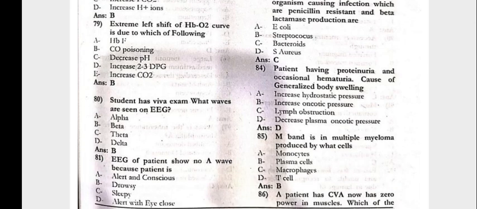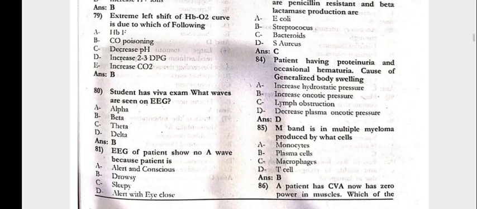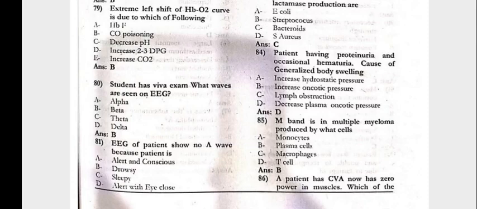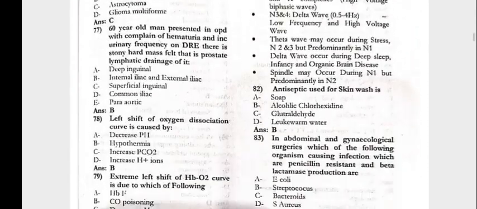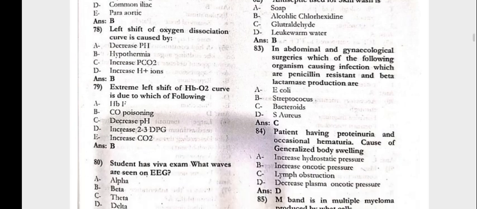The student has the viva exam. Which waves are seen on the EEG? The beta waves. The EEG of the patient shows the beta wave because the patient is alert and conscious. Next, 82, the antiseptic used for the skin wash would be the alcoholic chlorhexidine.